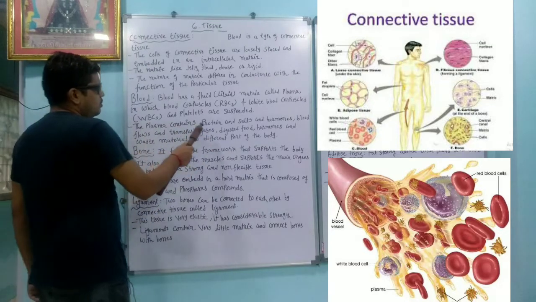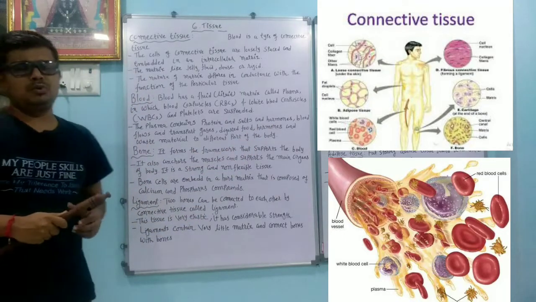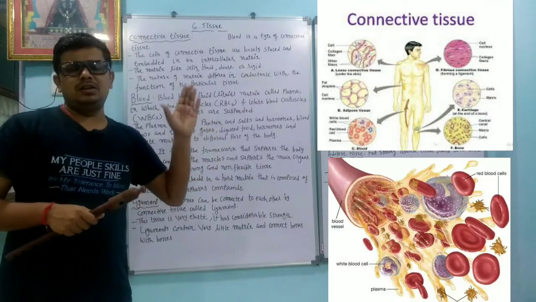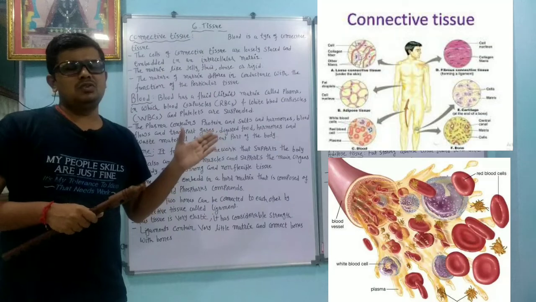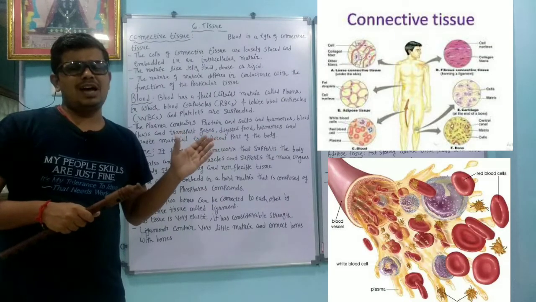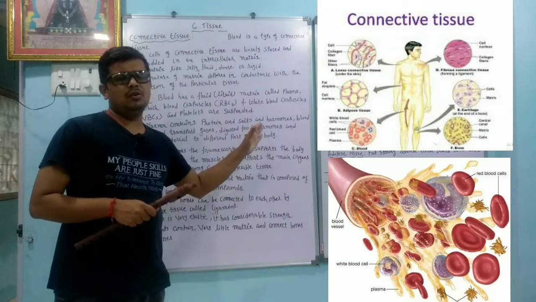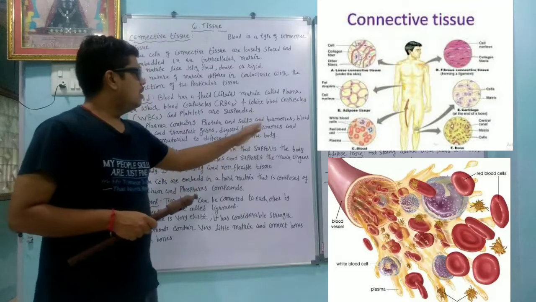The plasma contains protein, salt and hormones. So plasma contains protein. Protein is a long chain of amino acids. Salt means not the salt at our home only. That is called sodium chloride or common salt. Salt means it is a compound formed from an acid and a base. And hormones: hormones are called chemical messengers, which you will learn in the higher standard.